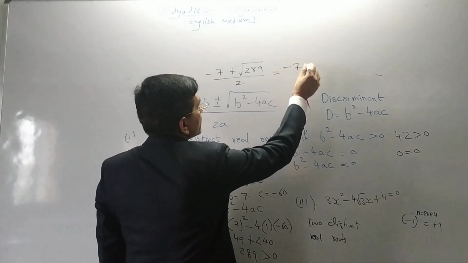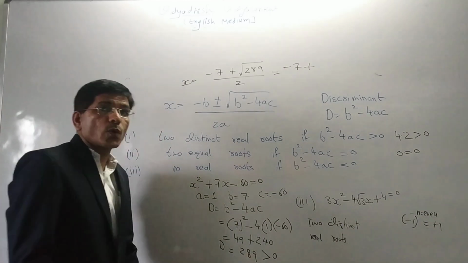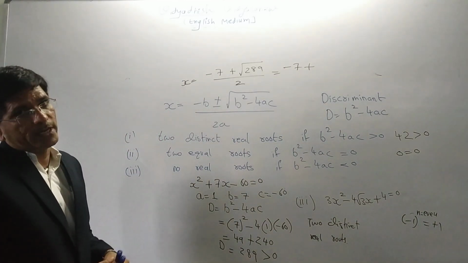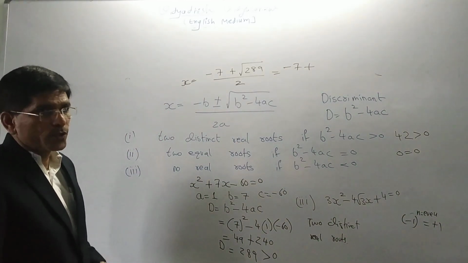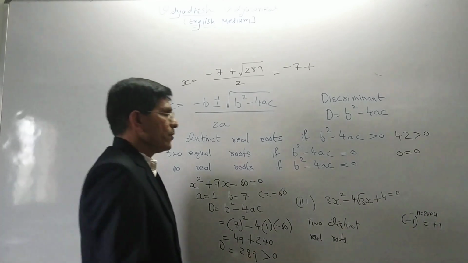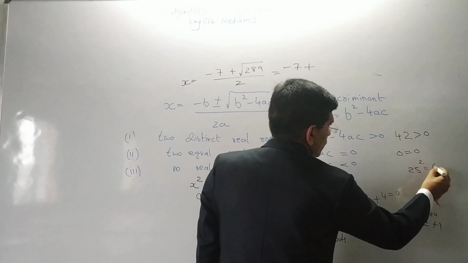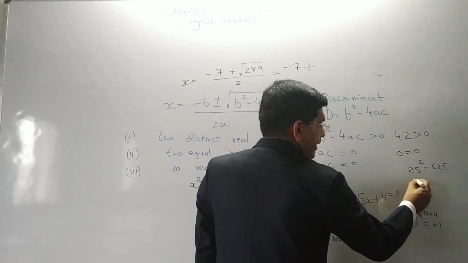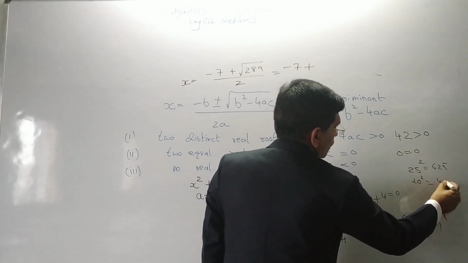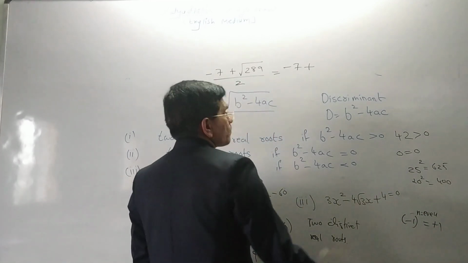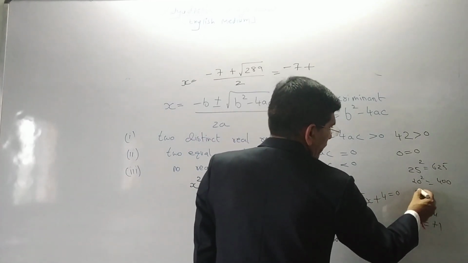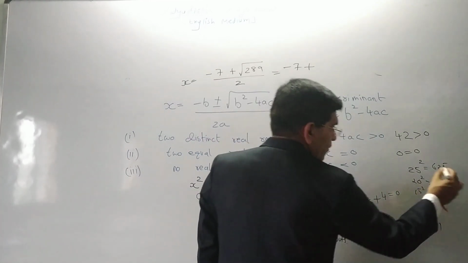So minus 7. 289 is a square of what? That we must know. If we see, 25 square is equal to 625, 20 square is 400, 15 square is 225.